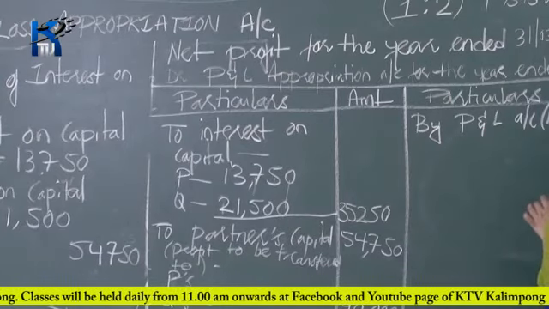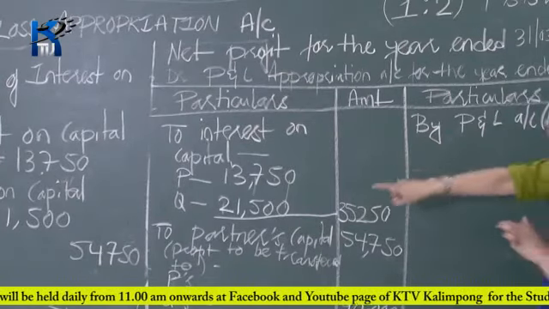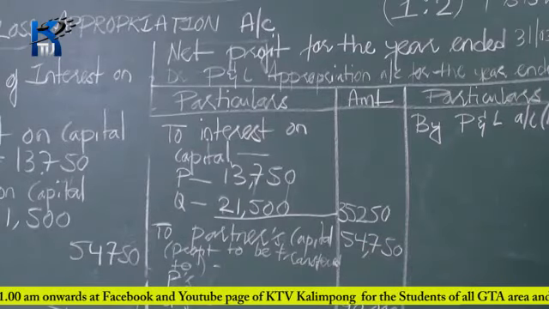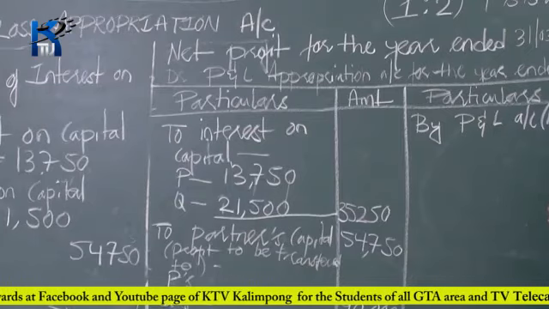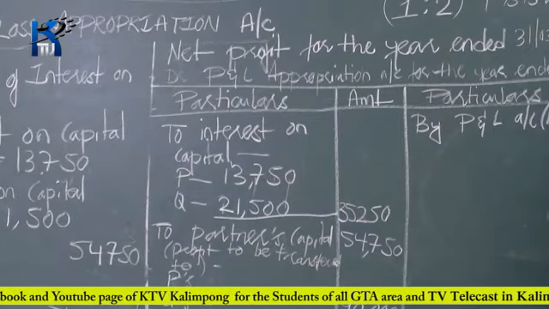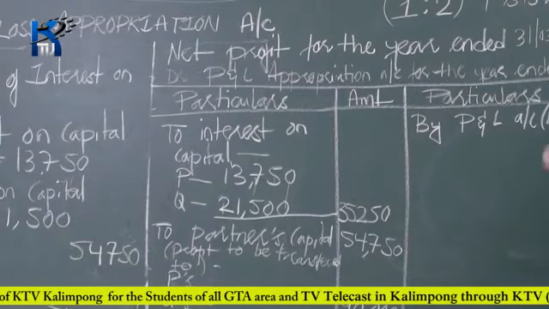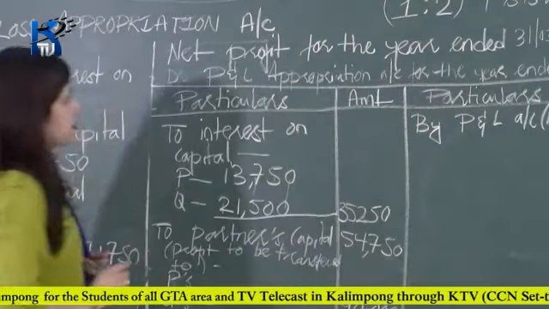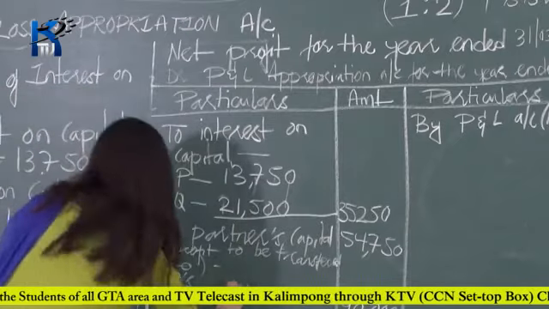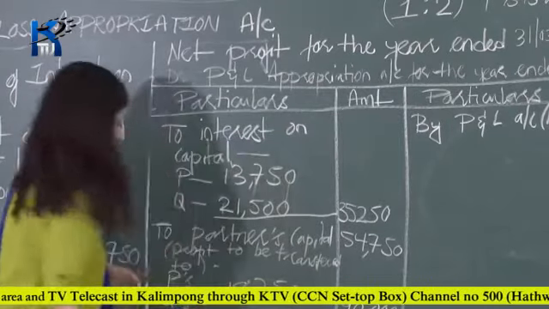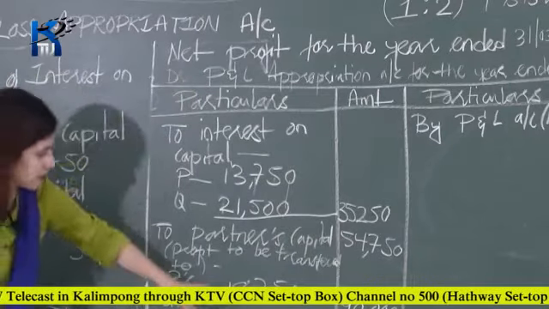So we'll write here 1 by 3 into your distributable profit, that is 54,750. This is your P's share of profit, and 54,750 into 1 by 3 gives you 18,250. First you calculate it and write it here.